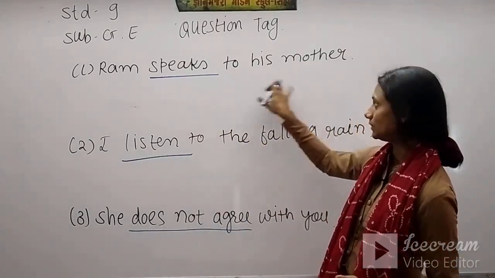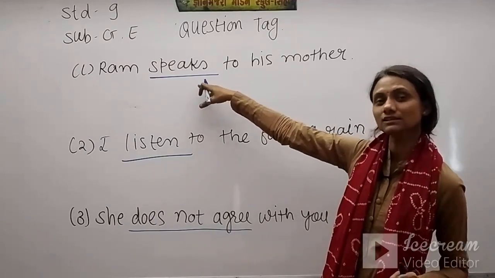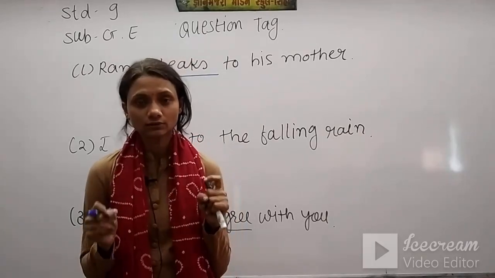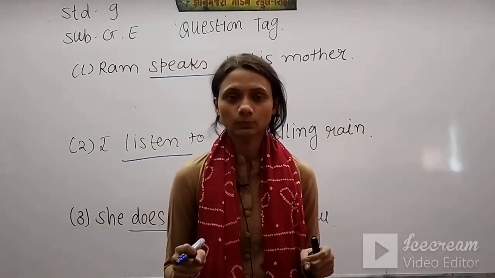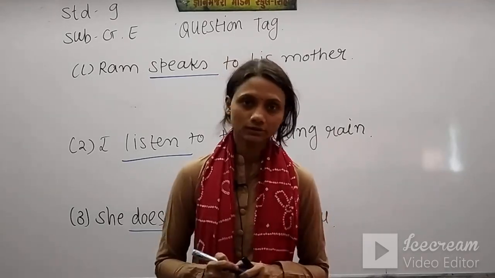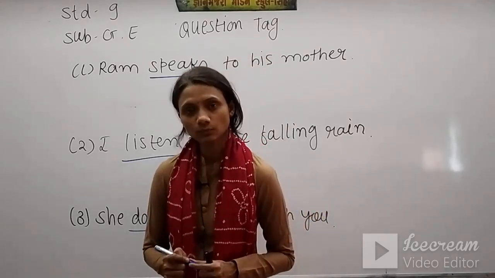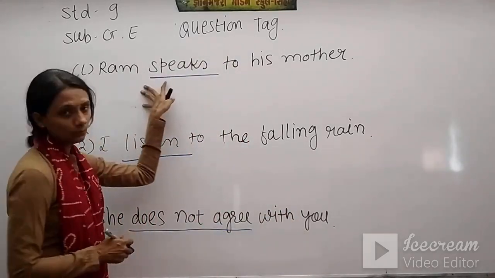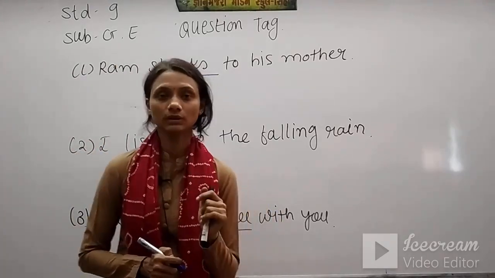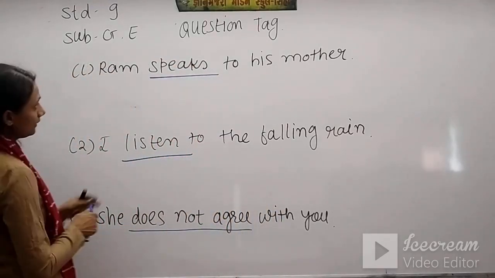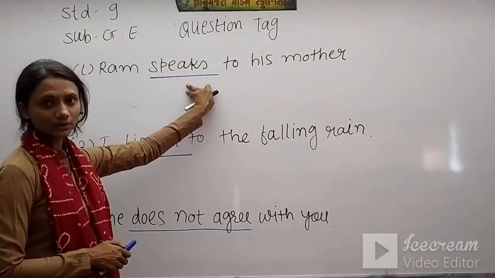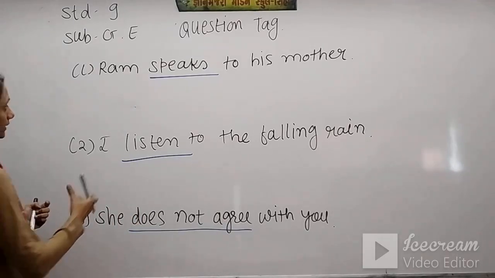Ram speaks to his mother. Here we have speaks. It means we have simple present tense. Now just remember, students, what helping verbs we use in simple present tense. We use do or does as per subject in simple present tense. Here we have Ram, it means we have third person singular. So our answer could be doesn't he, and this sentence is positive, means this is an affirmative sentence, so our question tag will be negative.